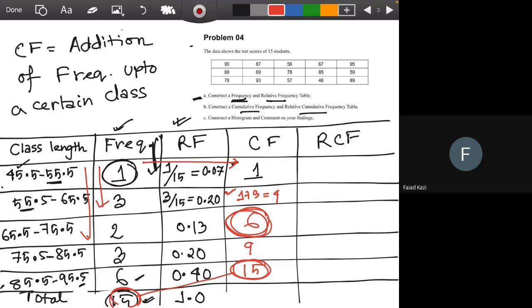Often 75 is a cut-off value for a grade. Suppose those who scored less than 75 are under a particular grade. So how many students got that grade? For that we have to add all the students who scored less than 75. That is actually given through cumulative frequency. So how many students scored more than 75?